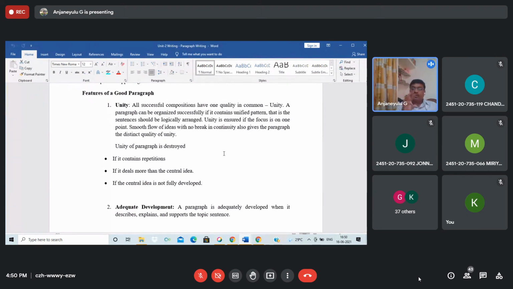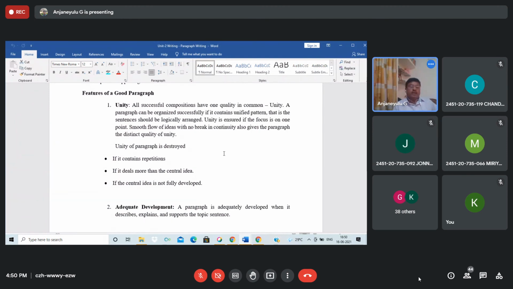If you read half of a novel or a short story, you may not understand until the end of that story. That also is sometimes important.